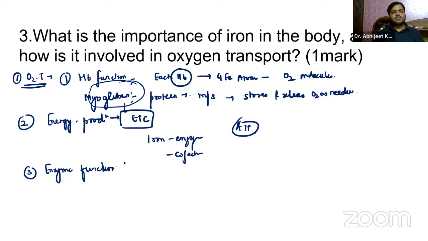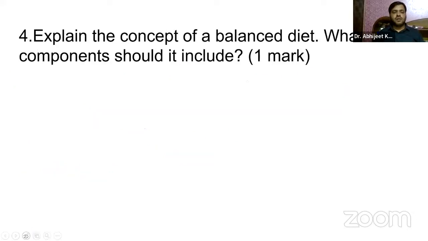Okay, enzyme function. So metabolic reactions, right? It's involved in metabolic processes, including the synthesis of neurotransmitters, the collagen, everything. Even the immune function also. Now, guys, this is something very, very easy. Explain the concept of a balanced diet, what components it should include, guys. So you already know.